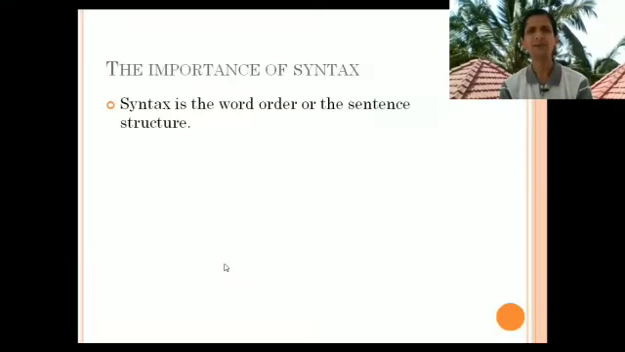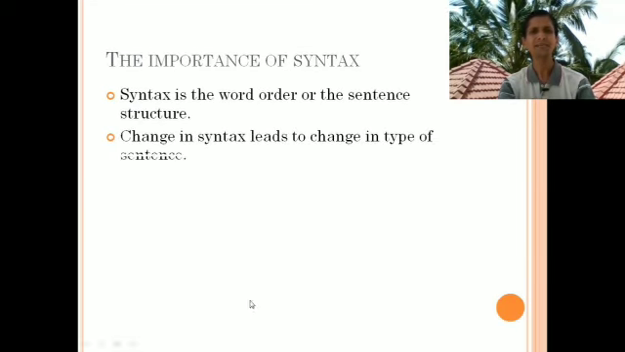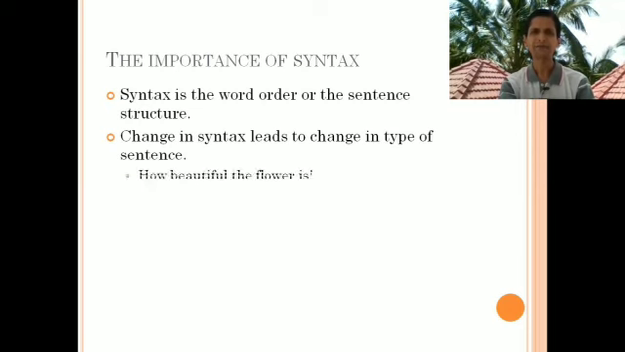Let us see how the words in a sentence differ in different kinds of sentences. The different syntax leads to different kinds of sentences. For example, these four kinds of sentences that we discussed, exclamatory sentence, interrogative sentence, imperative sentence, or a plain statement, are all decided by the kind of structure that we use in these sentences.